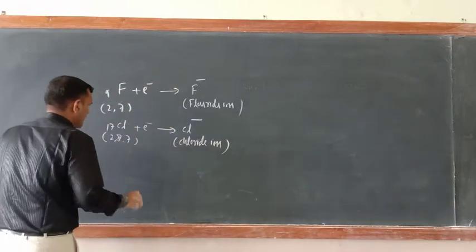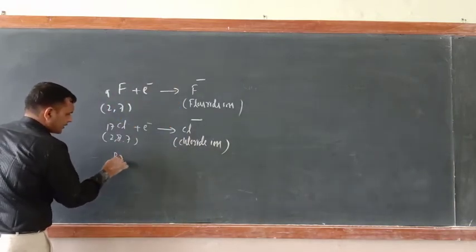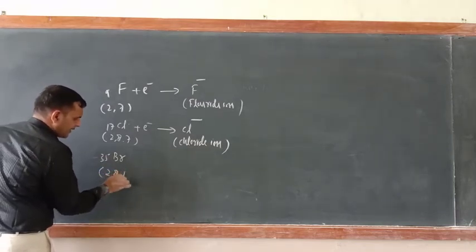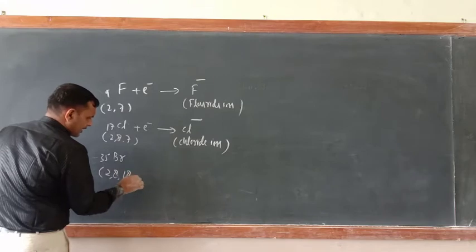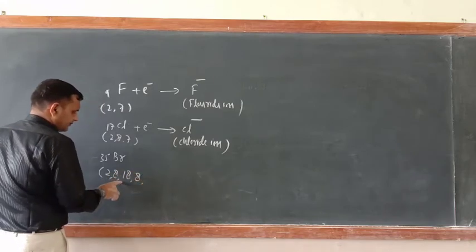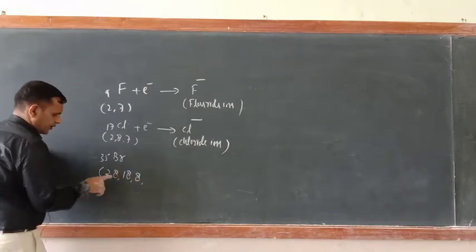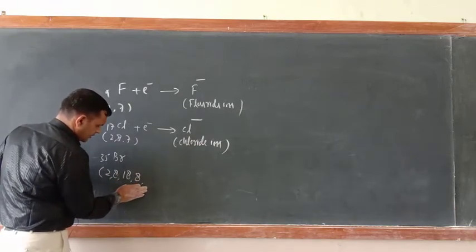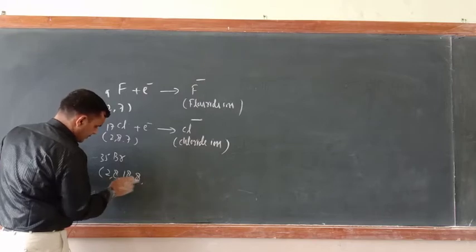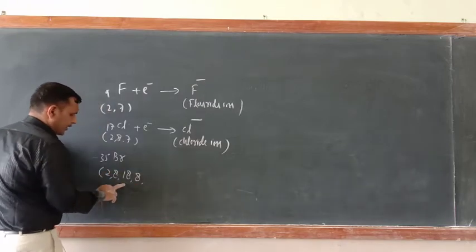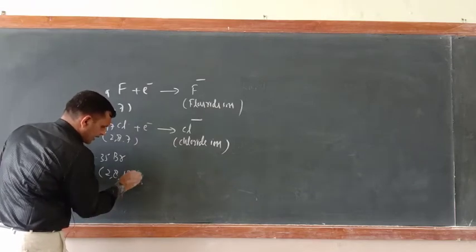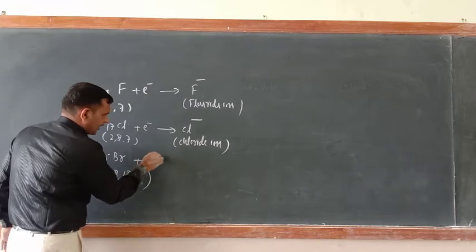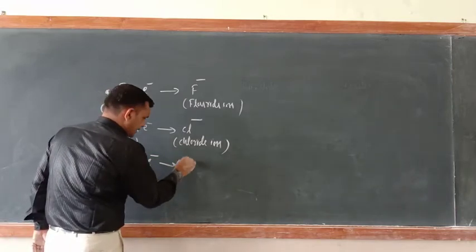ion. Next one is Br 35, 2 8 18 7. The same is the case here, it will also gain 1 electron. So now here what would be there?